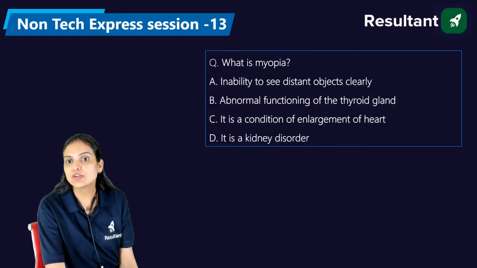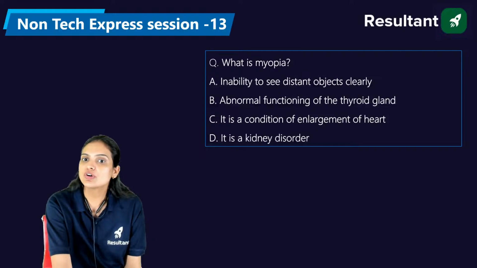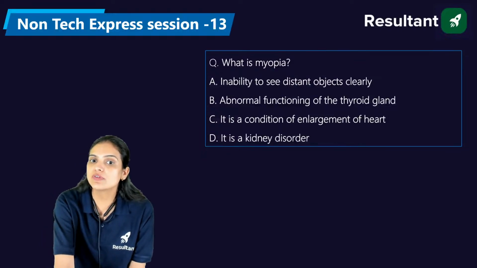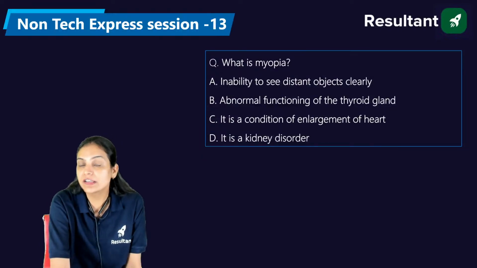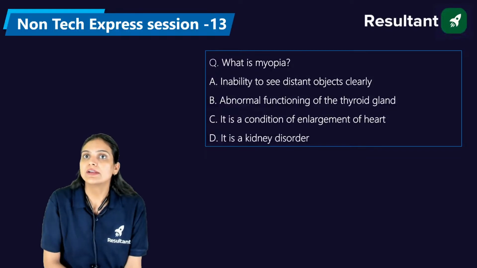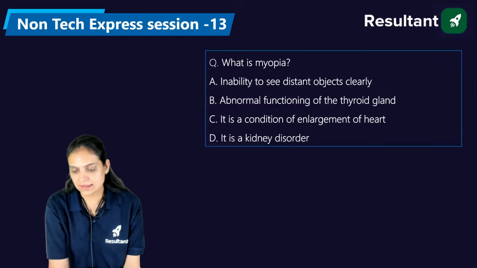What is myopia? Inability to see distant objects clearly, abnormal functioning of the thyroid gland, a condition of enlargement of the heart, or a kidney disorder. Double bond, triple bond, alkynes.